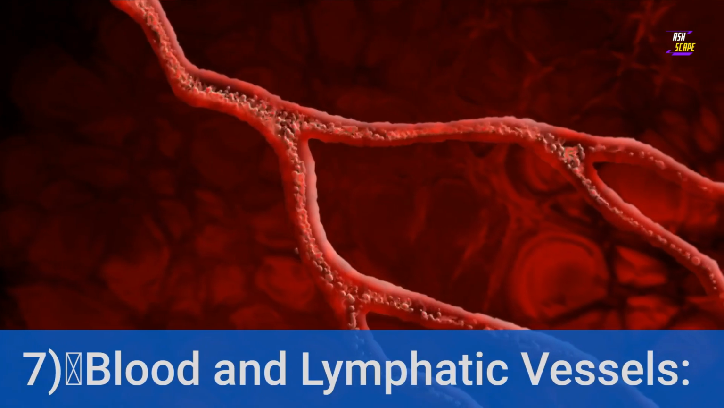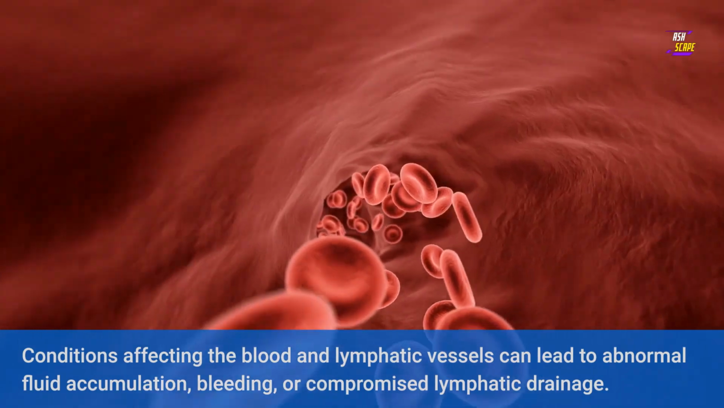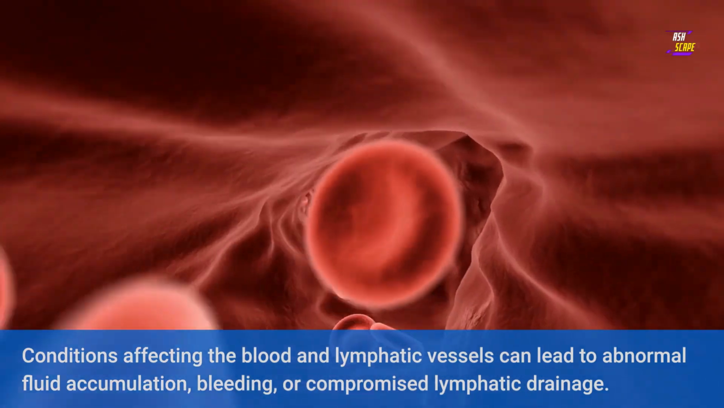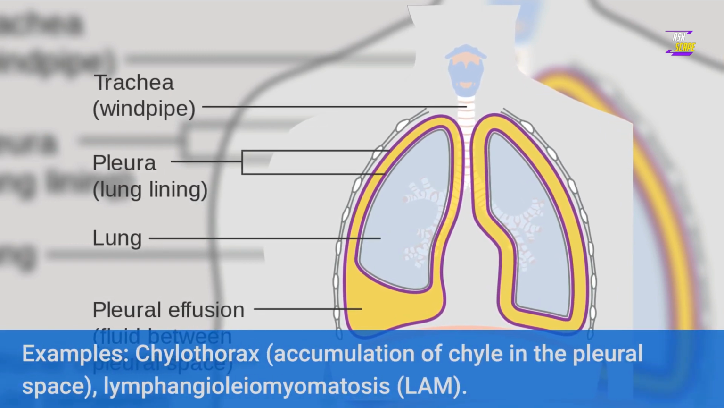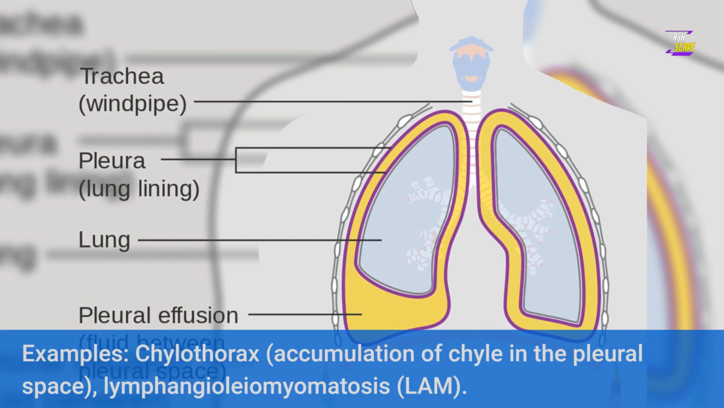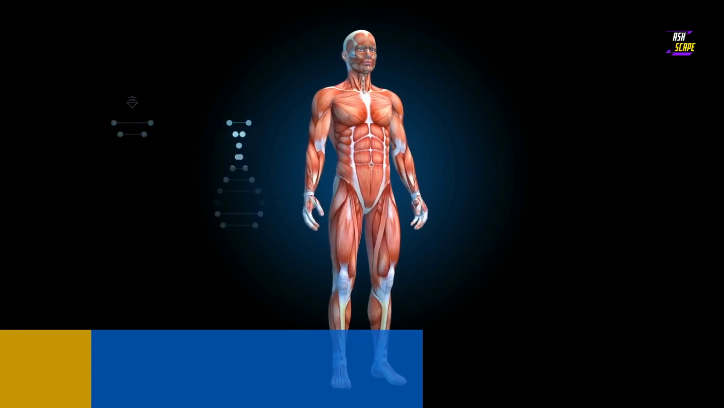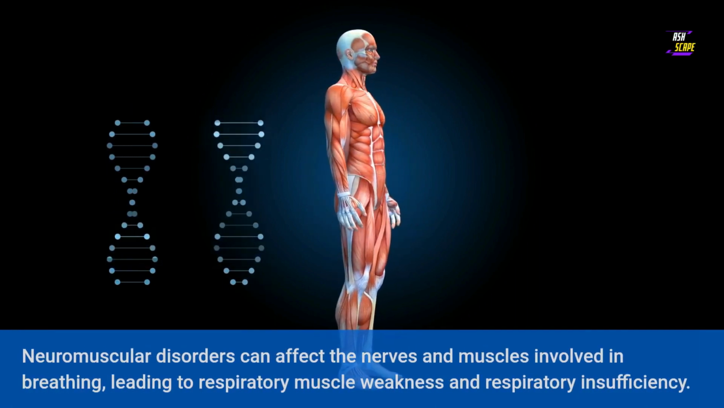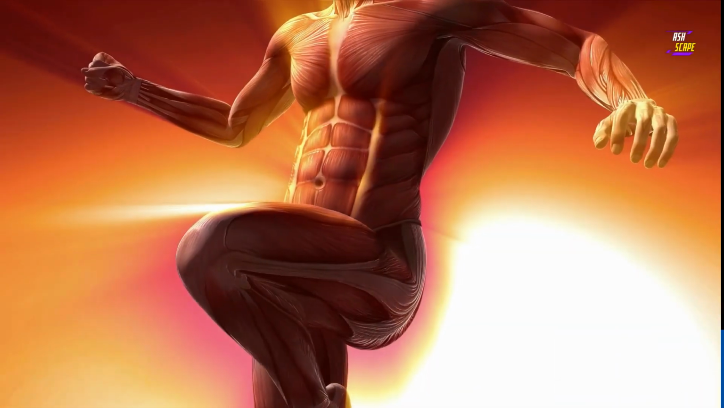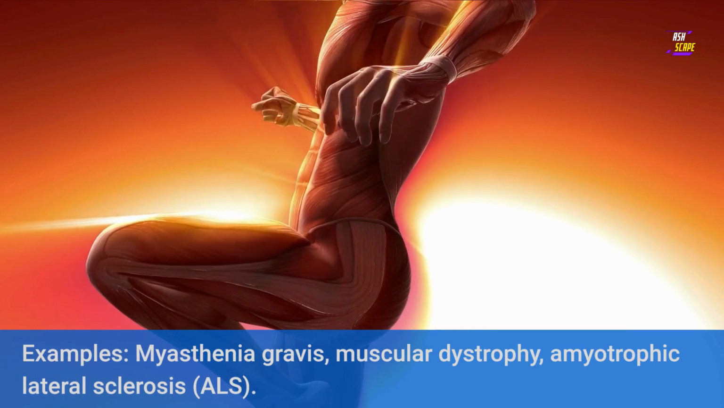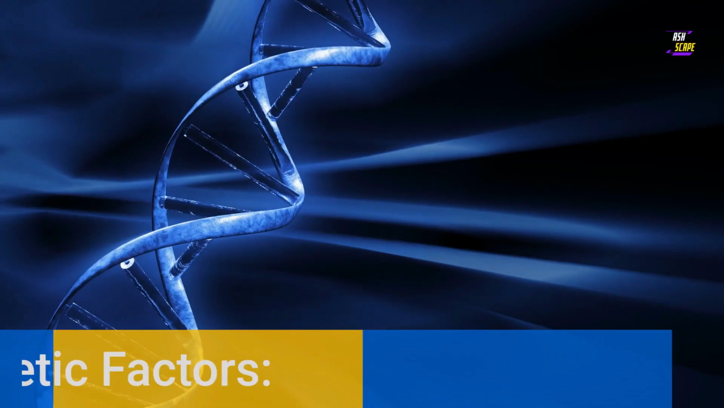7. Blood and lymphatic vessels. Conditions affecting the blood and lymphatic vessels can lead to abnormal fluid accumulation, bleeding, or compromised lymphatic drainage. Examples: chylothorax, accumulation of chyle in the pleural space, lymphangioleiomyomatosis, LAM. 8. Nerves and muscles. Neuromuscular disorders can affect the nerves and muscles involved in breathing, leading to respiratory muscle weakness and respiratory insufficiency. Examples: myasthenia gravis, muscular dystrophy, amyotrophic lateral sclerosis, ALS.